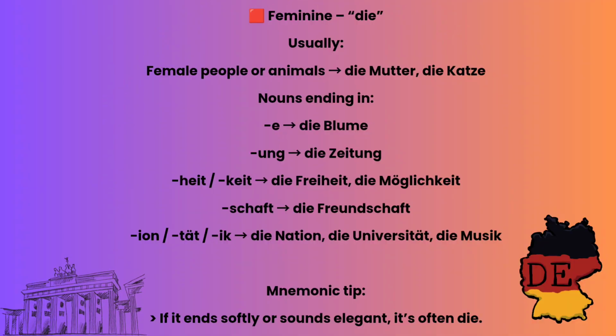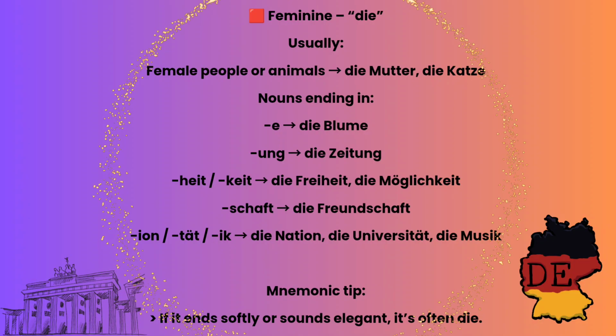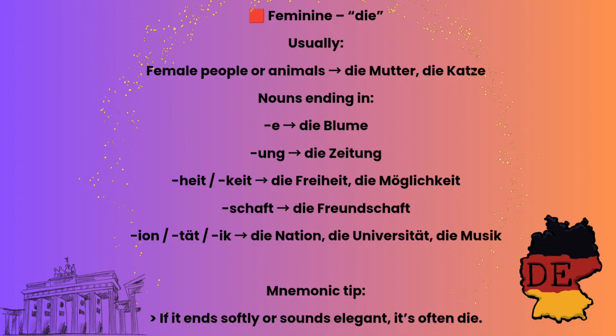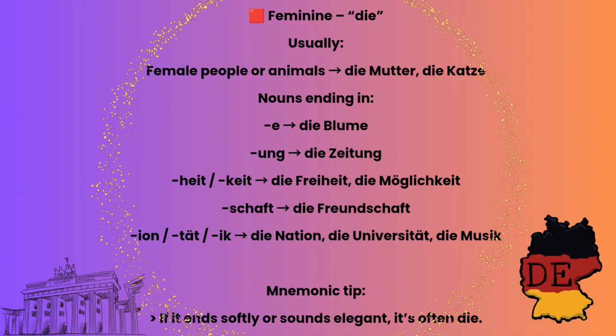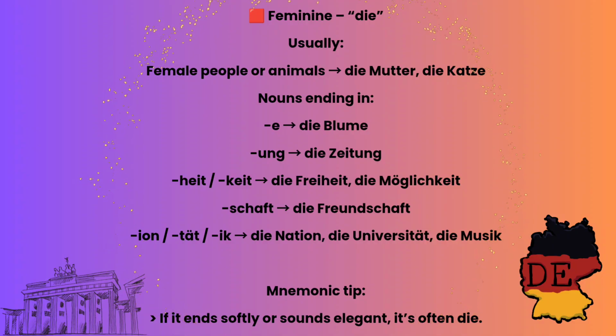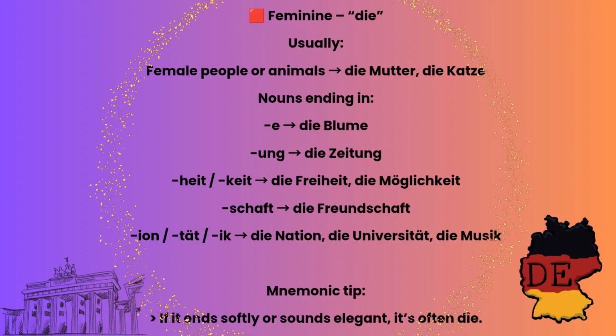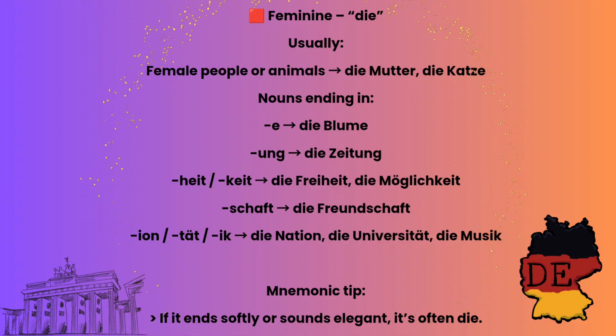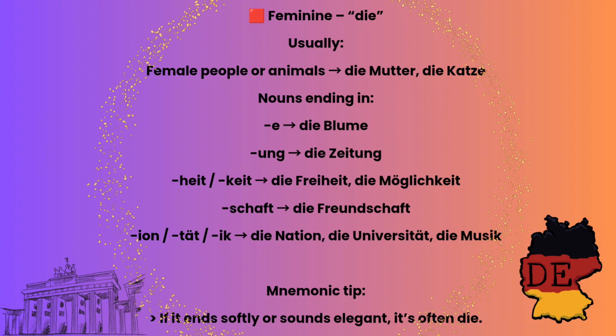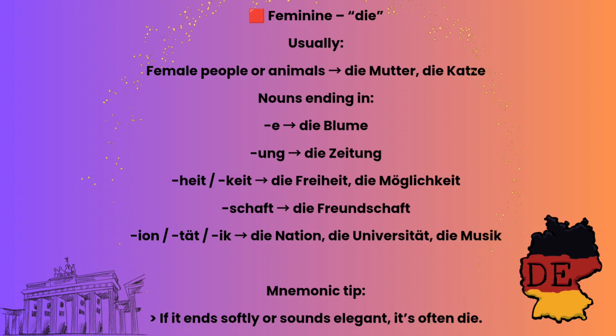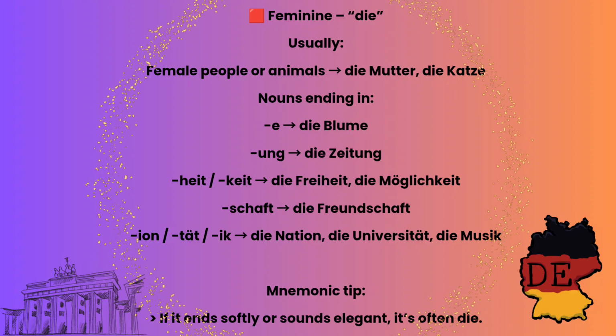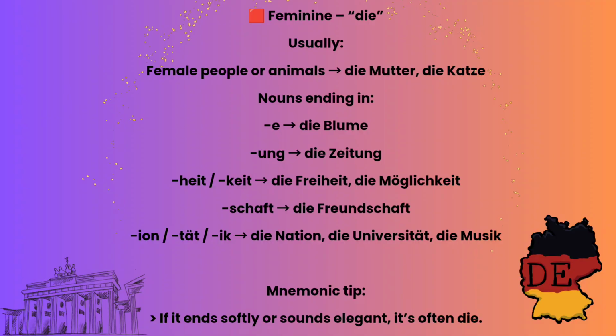Feminine means die, usually female people or animals. Die Mutter, die Katze. Die Mutter means the mother. Die Katze means the cat. Nouns ending in e, ung, heit or keit, schaft. Die Blume, die Zeitung, die Freiheit, die Möglichkeit, die Freundschaft. Die Blume means the flower. Die Zeitung means the newspaper. Die Freiheit means the freedom. Die Freundschaft means the friendship.